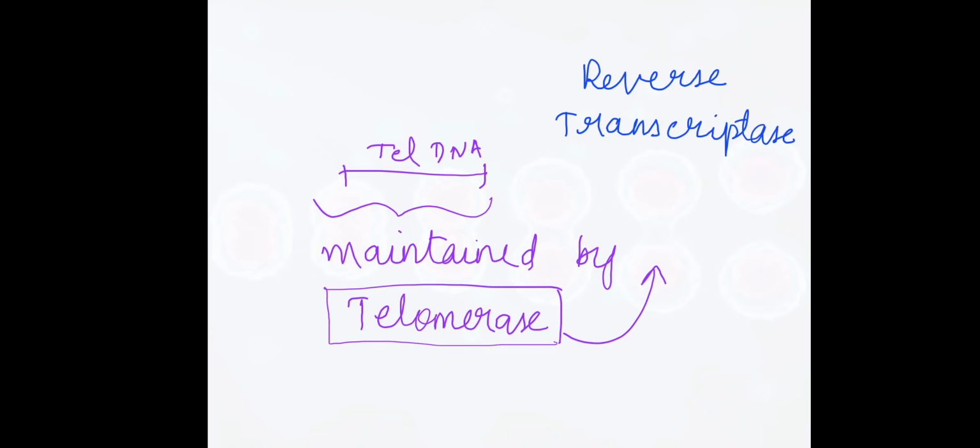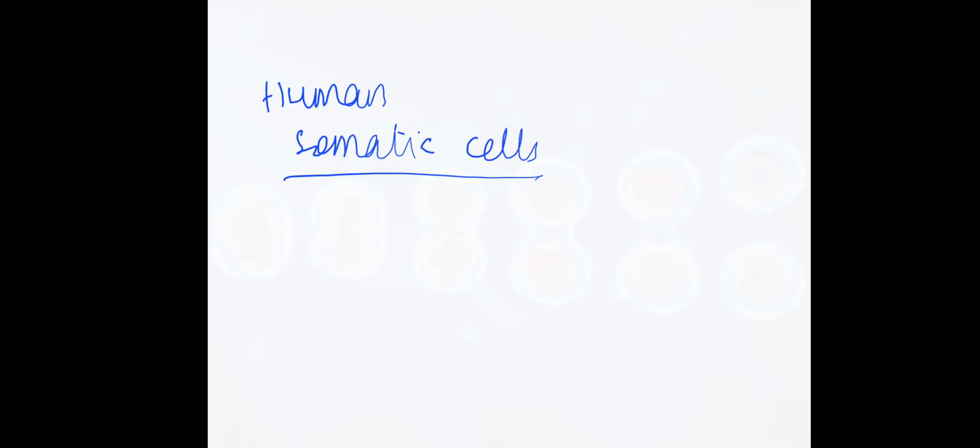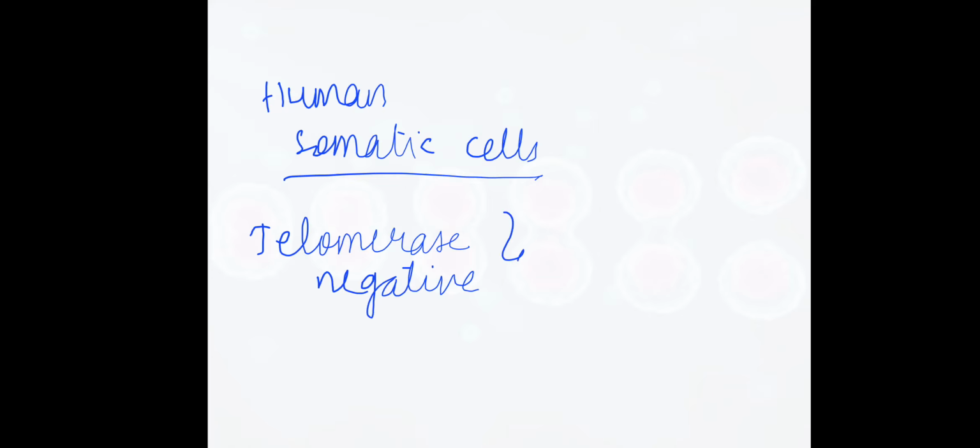Okay, most human somatic cells are telomerase negative and thereby experience this progressive telomere shortening.